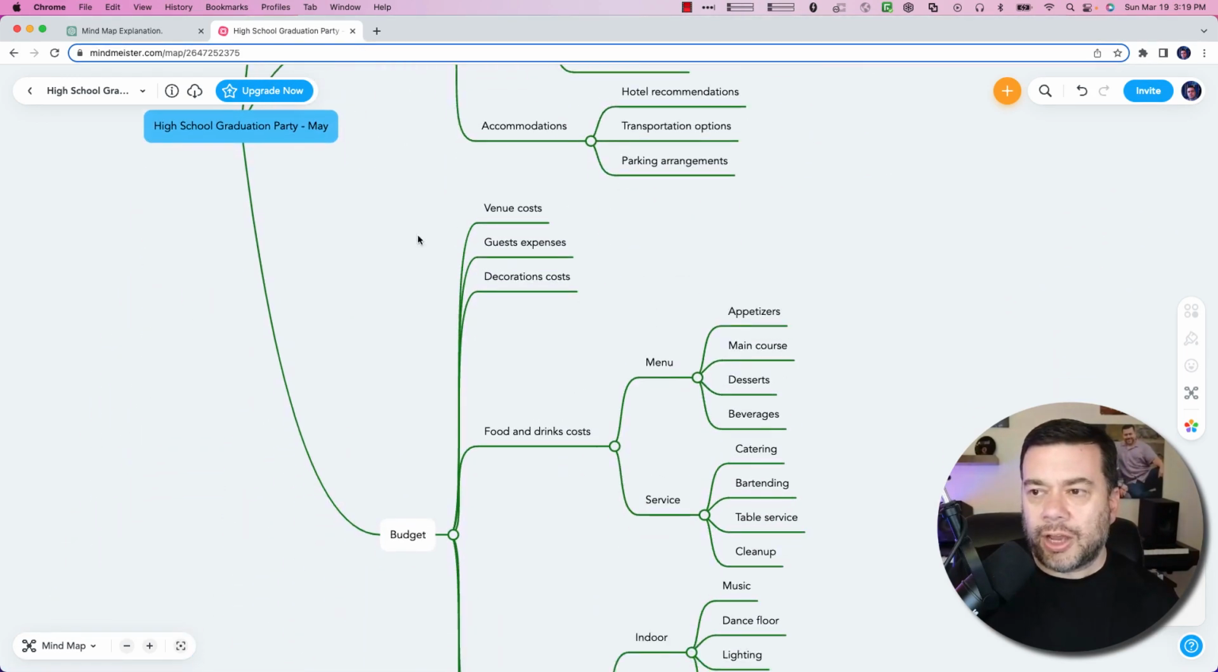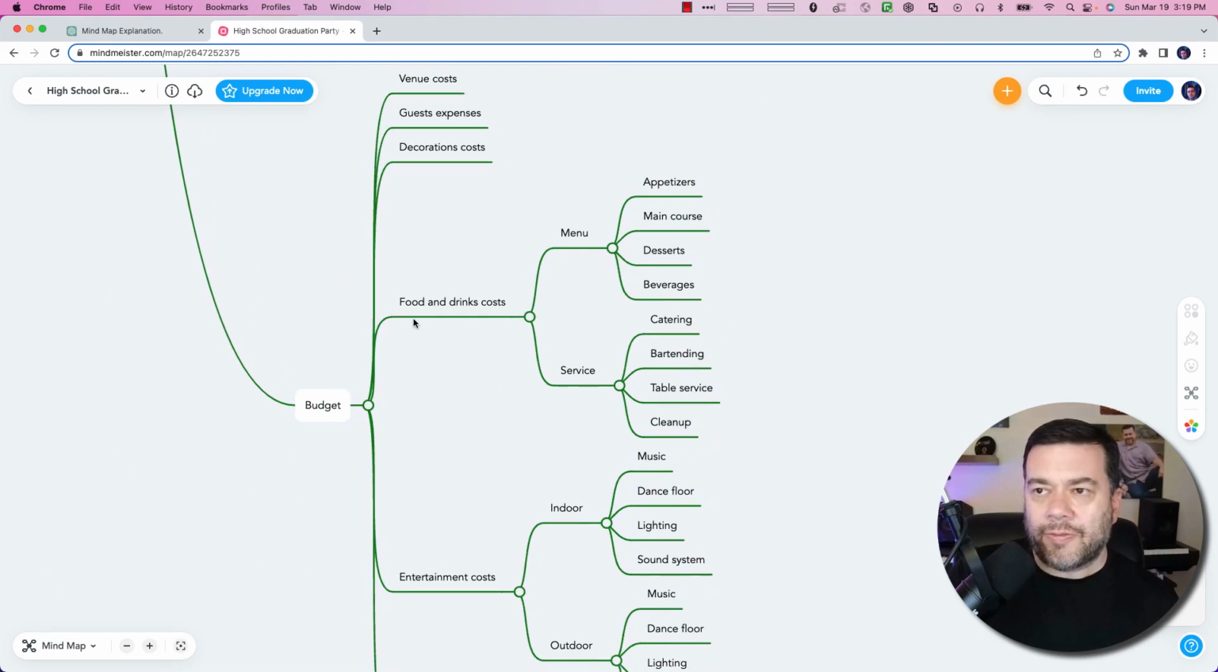Now, if I scroll down here, we can see underneath food and drink costs. So I added this under our budget. And so now we have to think about a menu, like are we going to have appetizers, a main course, desserts, beverages, then the service related to those. Is it going to be catered? Is it going to be a bartender? I don't think so. Table service? Definitely not. And cleanup? Oh, we'll just have everybody help us pick everything up.